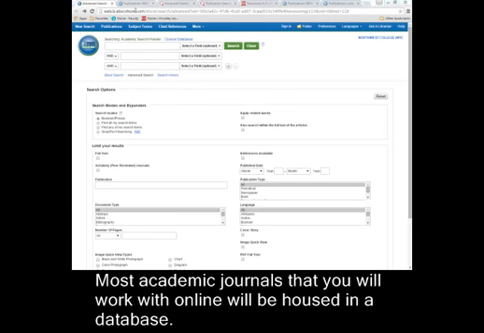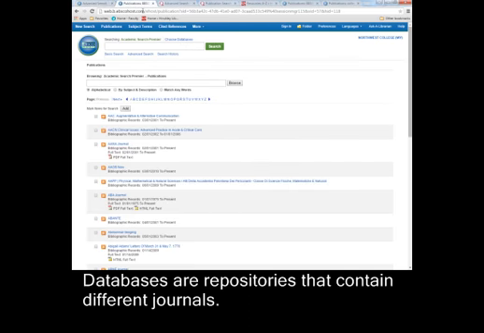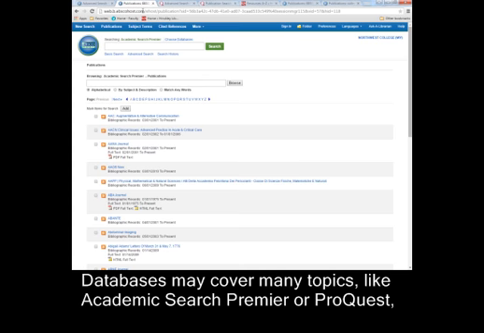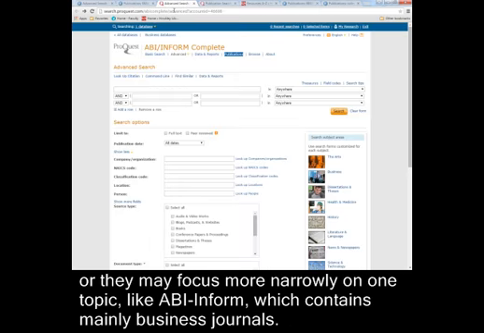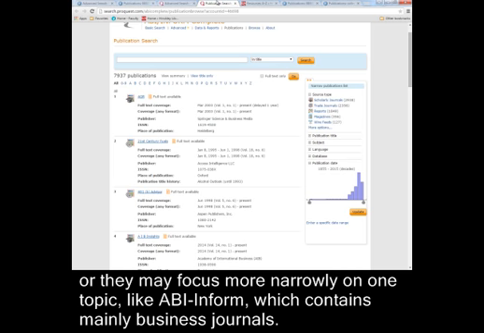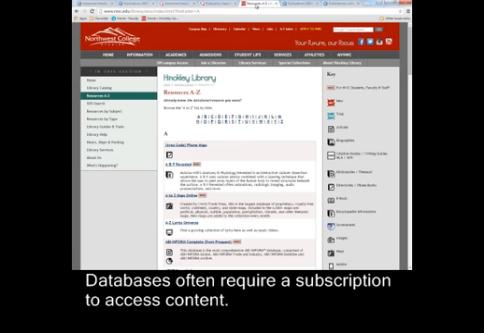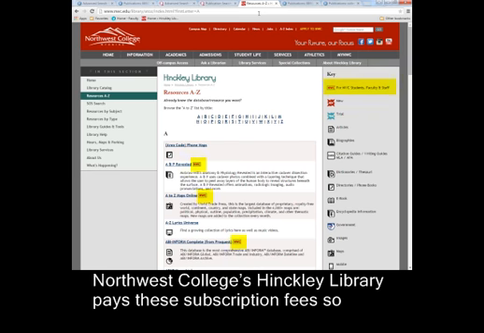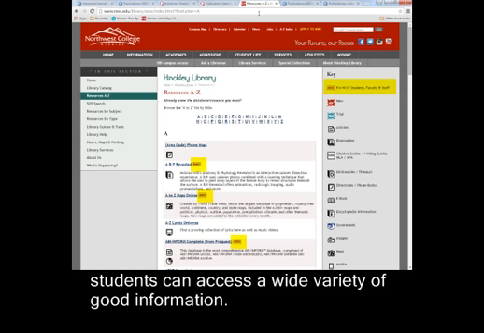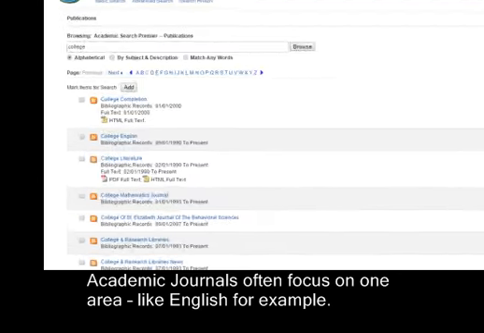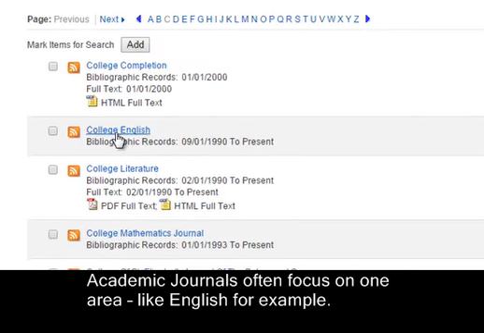Most academic journals that you will work with online will be housed in a database. Databases are repositories that contain different journals. Databases may cover many topics like Academic Search Premier or ProQuest, or they may focus more narrowly on one topic like ABI Inform, which contains mainly business journals. Databases often require a subscription to access content. Northwest College's Hinckley Library pays these subscription fees so students can access a wide variety of good information. Academic journals often focus on one area, like English, for example.